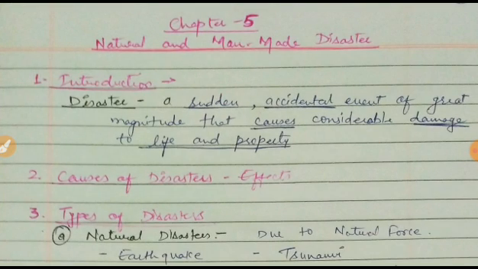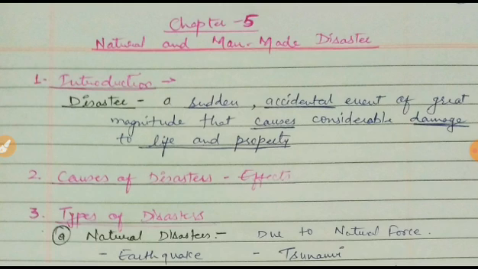So, I hope you repeated. Today I am going to start a new lecture, a new chapter. It is chapter number 5, Natural and Man Made Disaster. This is also a very simple chapter. Most of the things you already know. Only some important events you have to remember. The remaining parts you studied already in earlier classes.